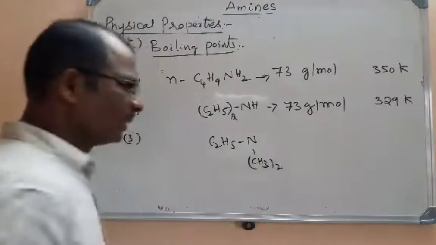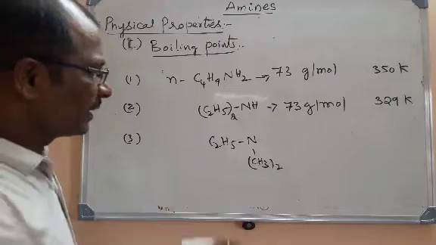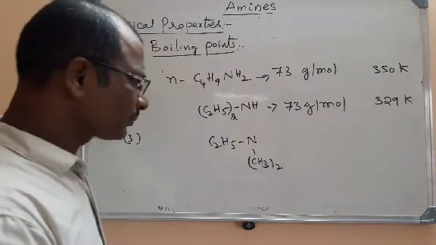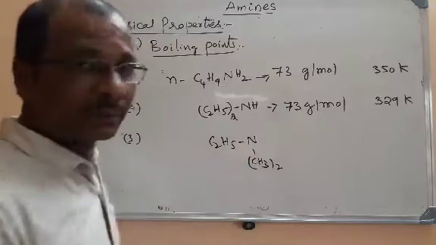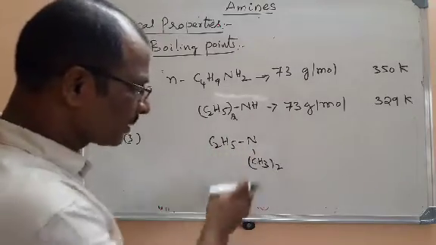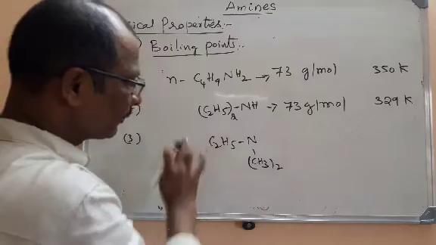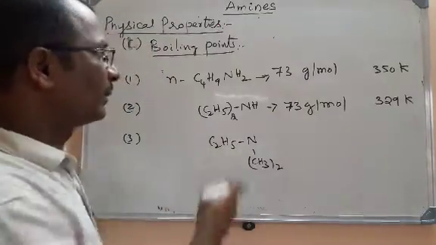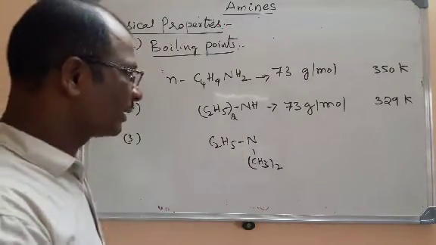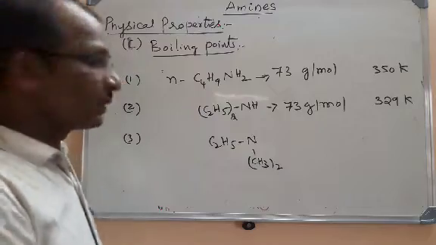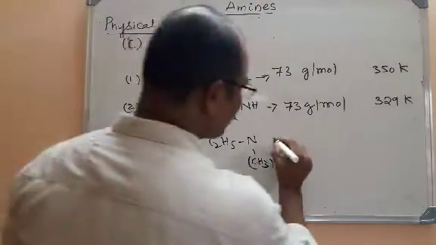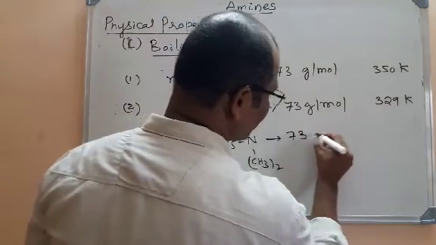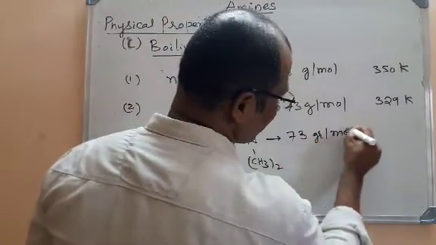C2H5NCH3 taken twice. If you see, they all have the same molecular formula but different functional groups. This is a tertiary amine. Here also you can see 4 carbons, here also 4 carbons, here also 4 carbons. Even the nitrogens and hydrogens are the same. So this is a tertiary amine, whose molar mass is also the same. It is 73 grams per mole.